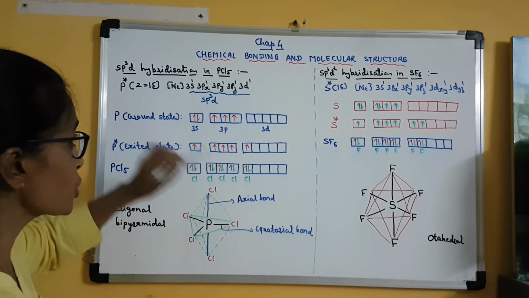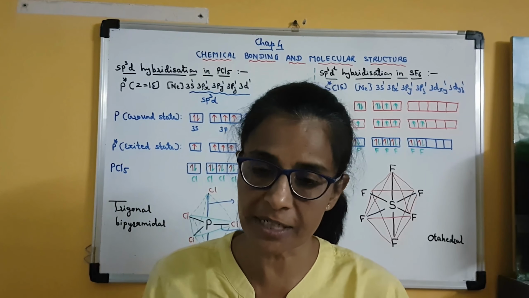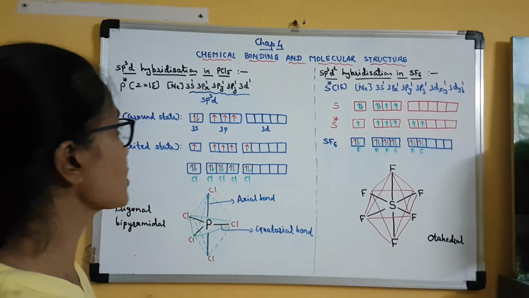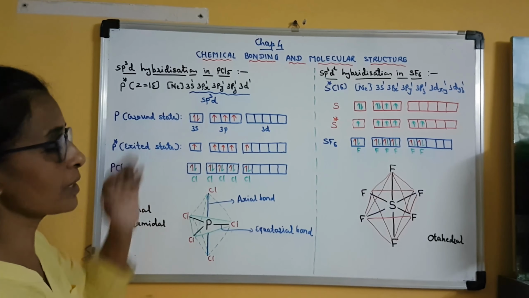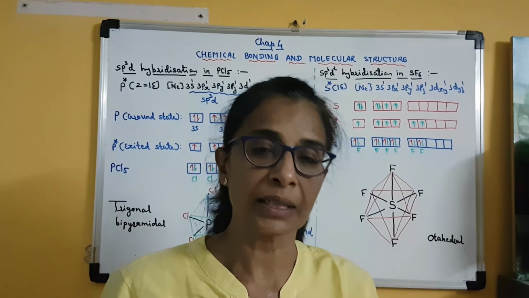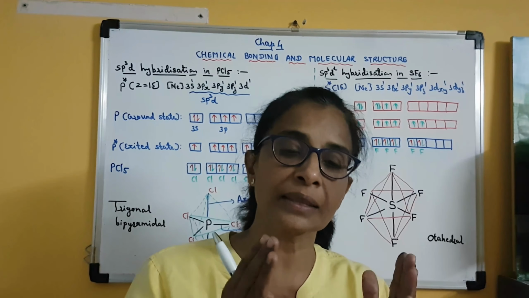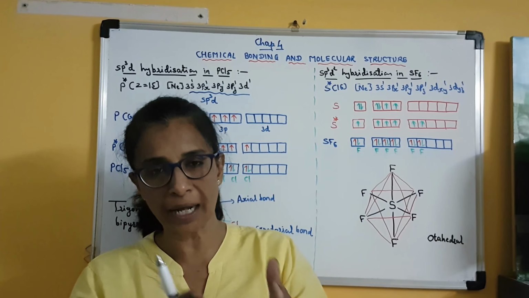Clear? So in short, whether it is the ground state or the excited state, the valence orbit number is 3. And we know that when the principal quantum number is 3, there are 3 types of orbitals present in that orbit, and these orbitals are s, p and d.